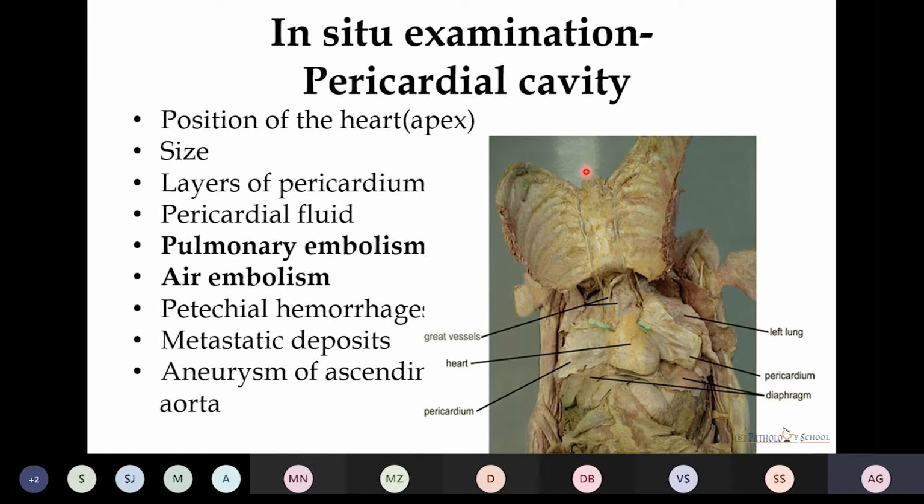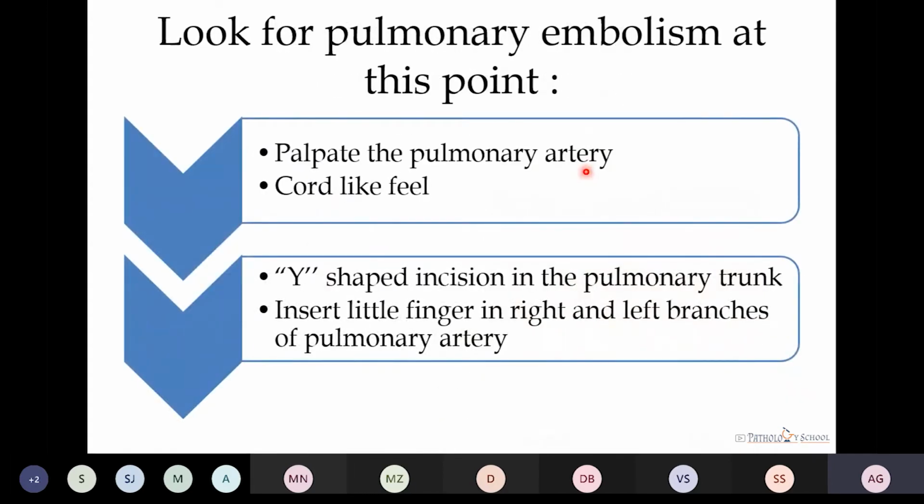We should also look at the pericardium, the layers, and whether there is presence of any petechial hemorrhages or any metastatic deposits to be noted. And the important point to be noted is the pulmonary embolism and the air embolism, which we have to check at this point. To check the pulmonary embolism, we palpate the pulmonary artery. If it feels like a cord, then it indicates the presence of pulmonary embolism. We give a Y-shaped incision in the pulmonary trunk, and if there is a thrombus, then we can see it as a grayish friable material.